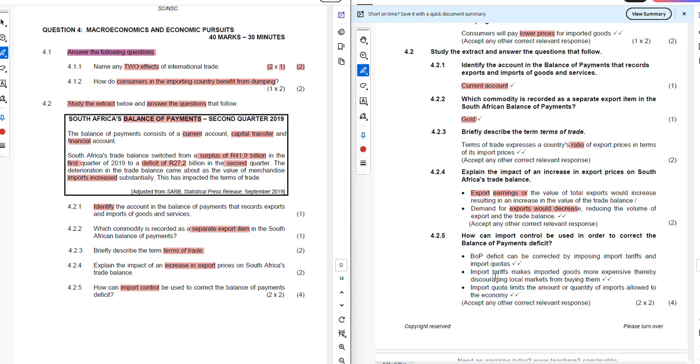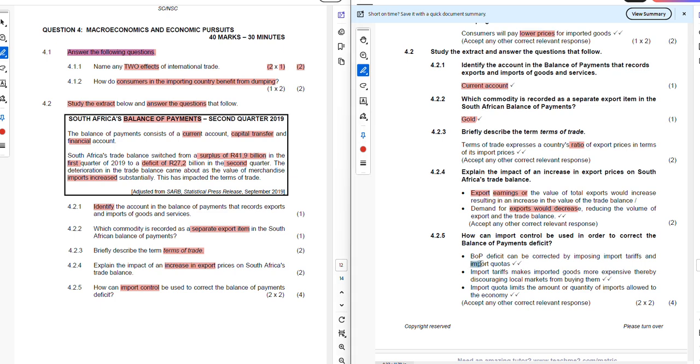And import quotas. So what does that mean? It simply means that for every import that we are receiving, we need to put in the tariff tax. If there is a tariff, it would discourage the people that are importing certain products to the country, because they'll need to pay additional to what they've bought. That means they need to pay tax in addition to what they are buying. So in that instance, they will be discouraged to buy as much product as they want, and also import quotas.